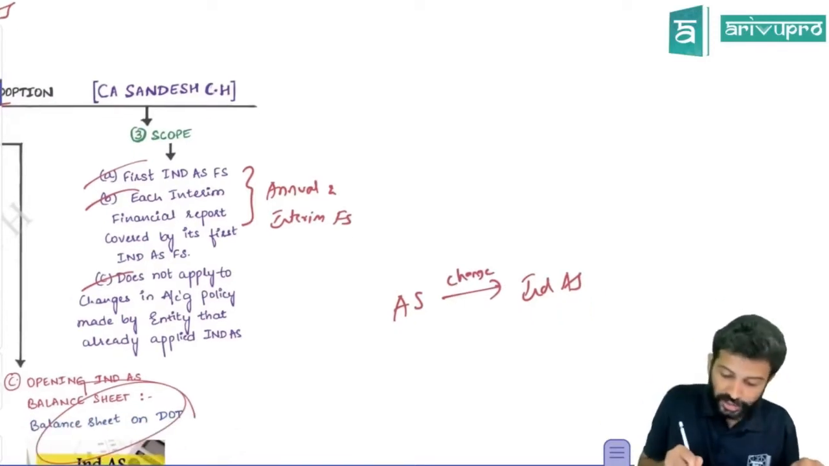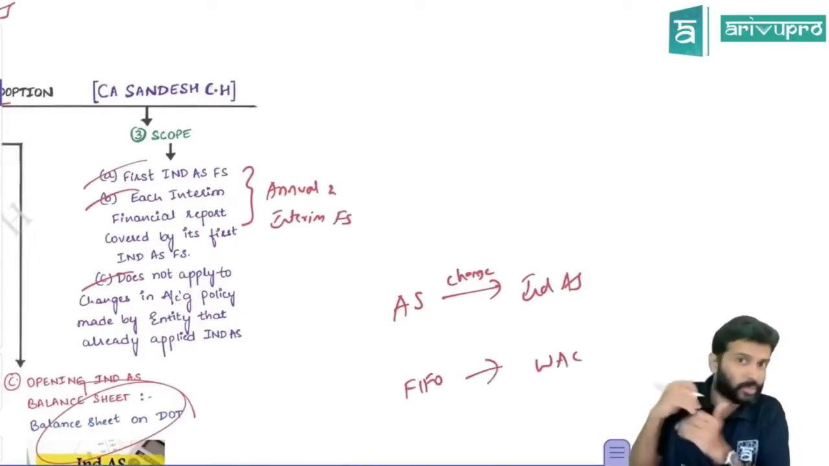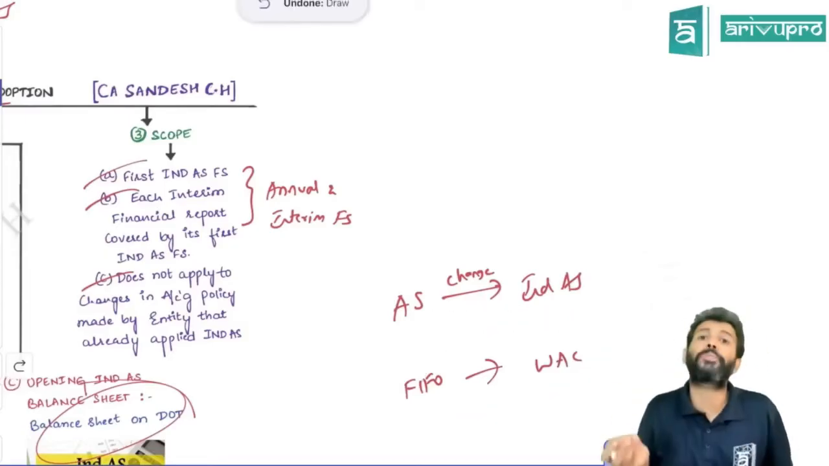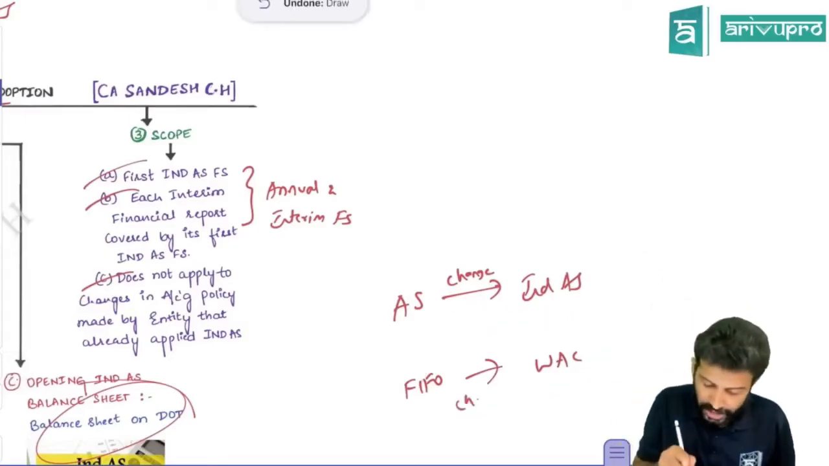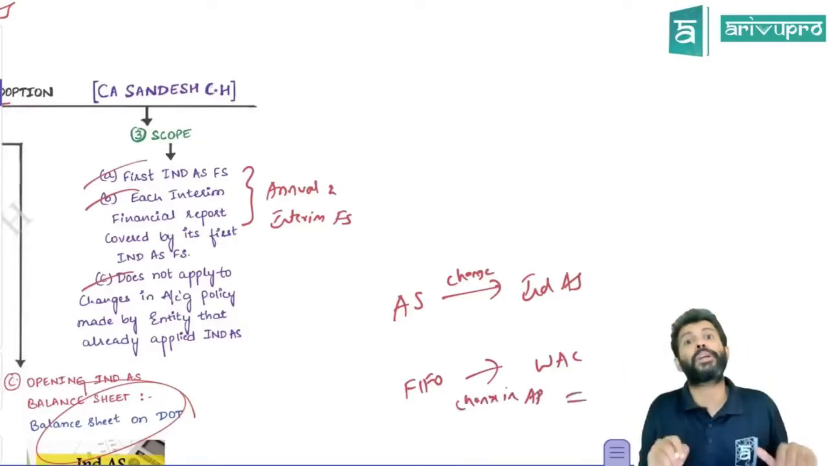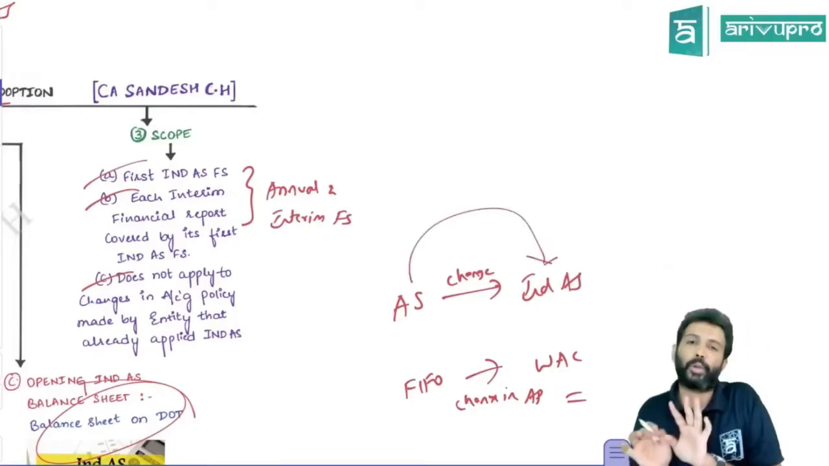Let's say an organization went from the FIFO method to the weighted average cost method. IND AS was already applicable. After IND AS is applicable, they went from FIFO to weighted average, or from cost model to revaluation model. That is also a change, but it is a change in accounting policy. Sir, can the company say we have done a first time adoption? No. Only a change from AS to IND AS we call first time adoption.